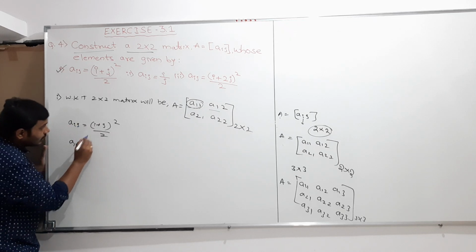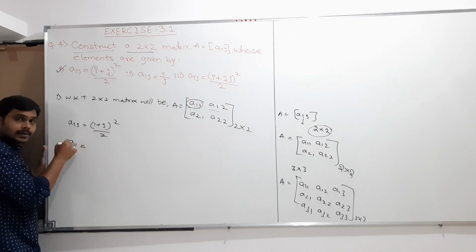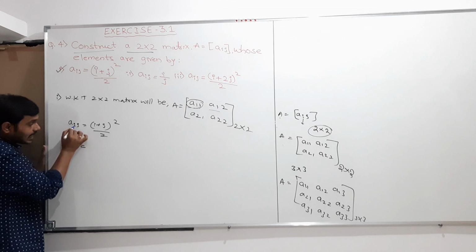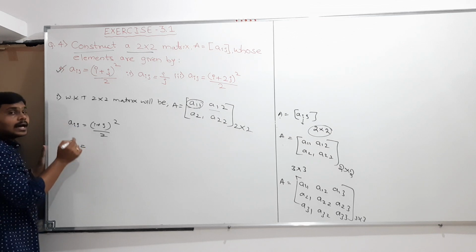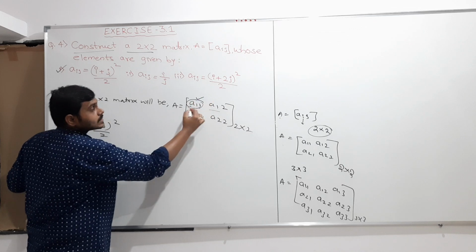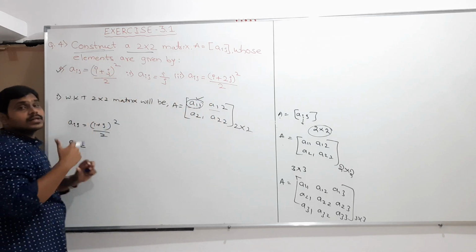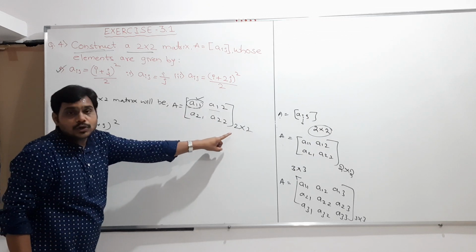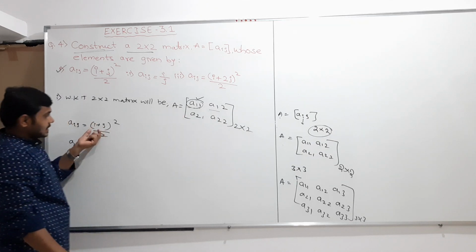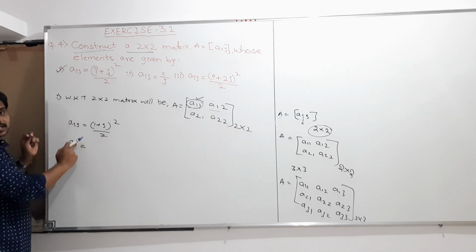So therefore substitute here this i value. I am taking it as 1, j value I am taking it as 1. Why am I taking i value as 1 and j value as 1? Because I need the A11 value, since I am writing the 2 cross 2 matrix. They have given us to construct a matrix of the order 2 cross 2 which satisfies this condition. So therefore I am writing i value as 1 and j value as 1.